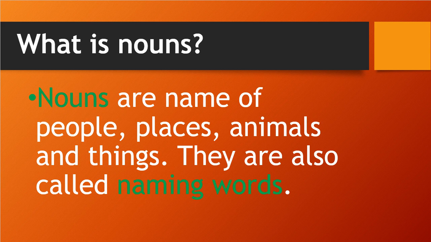Everything you see in your surroundings, you call with some name. That naming word is a noun.